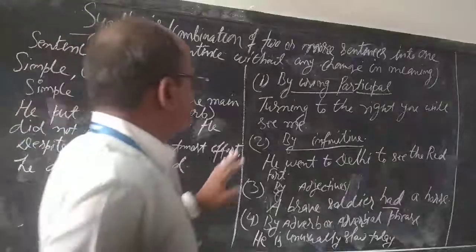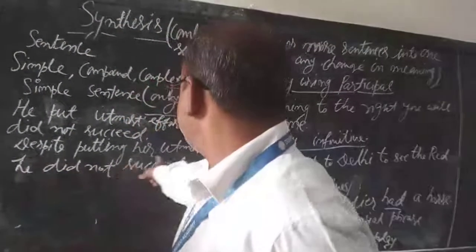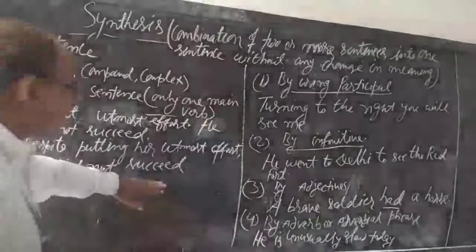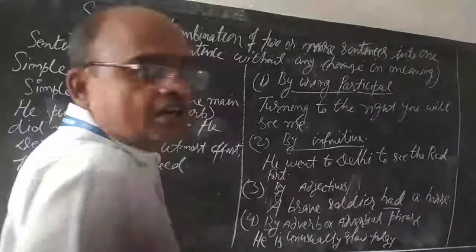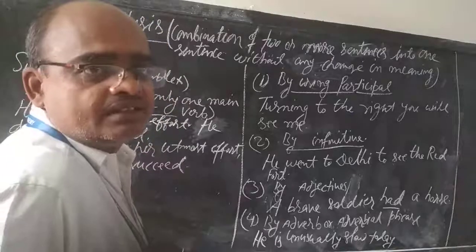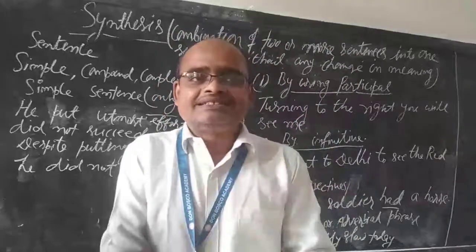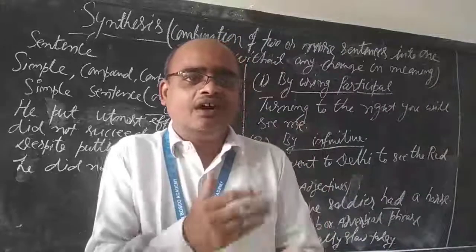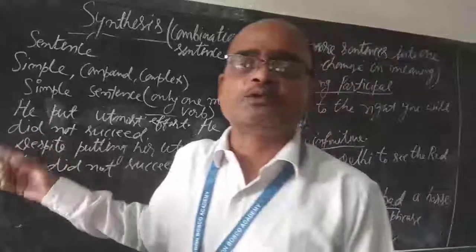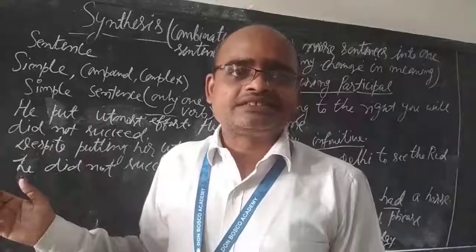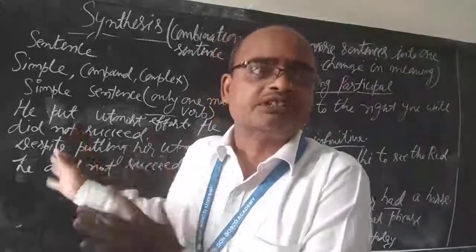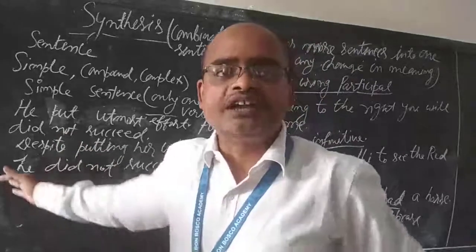See the example. Despite putting his utmost effort, he did not succeed. See here, there is only one main verb, succeed. Here, this putting is not a main verb. Putting is not a main verb. This is a participle. What is a participle? Verb plus ing used as an adjective, or it has both the quality of adjective also and verb also. But it will not change its form if you change the tense or the subject. Participle will not change. This is also a kind of non-finite verb.